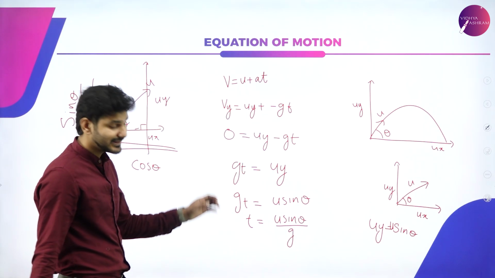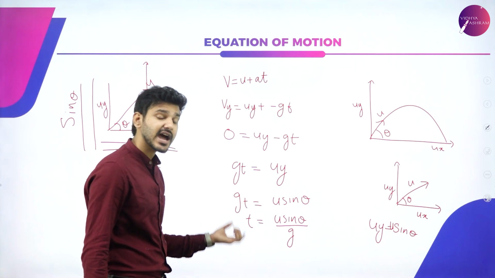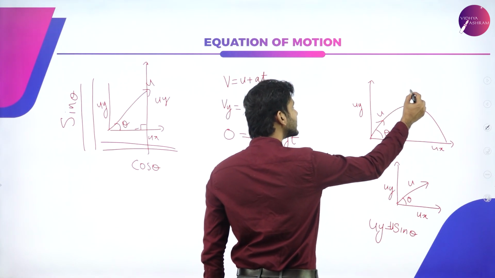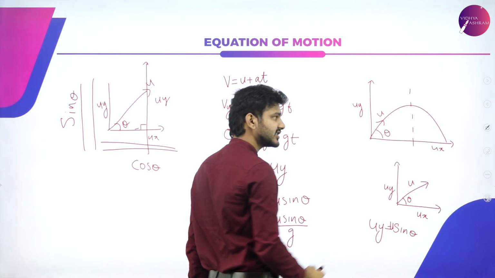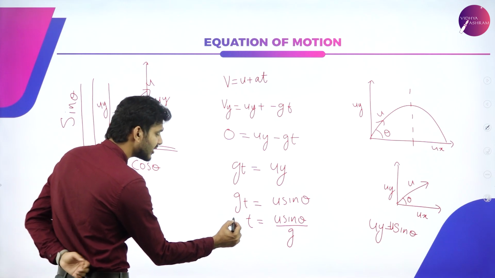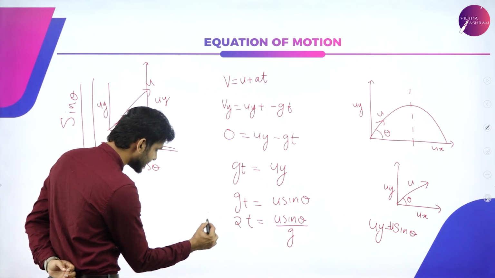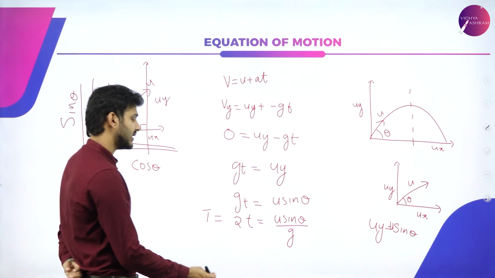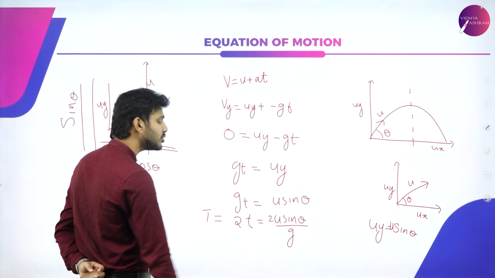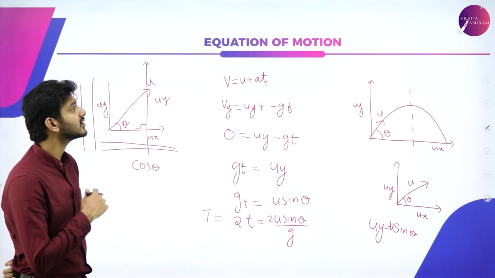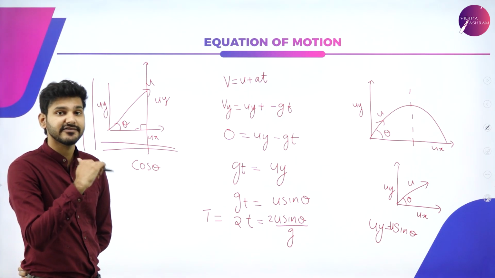Now remember, this particular equation is the time taken to reach half of the distance. In order to cover the full distance, all I have to do is multiply by 2. Then I will get the time taken to cover the entire distance, which will be equal to 2u sin theta divided by g. And that is the equation of time of flight.